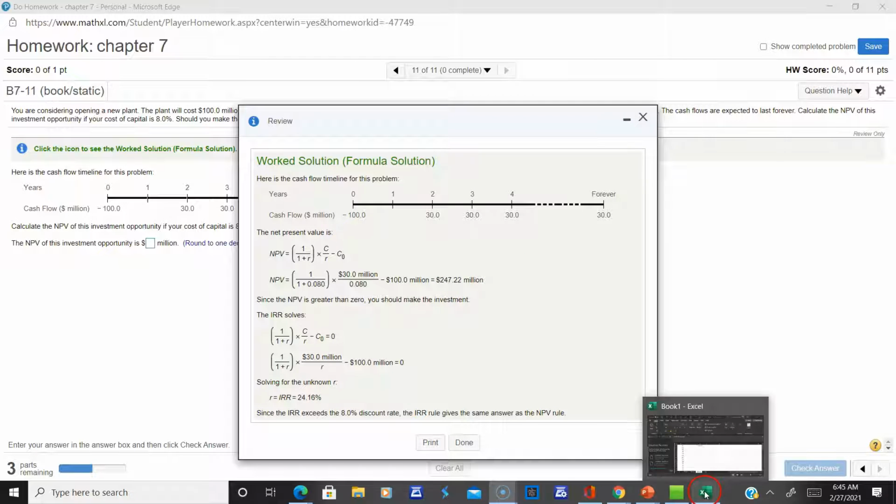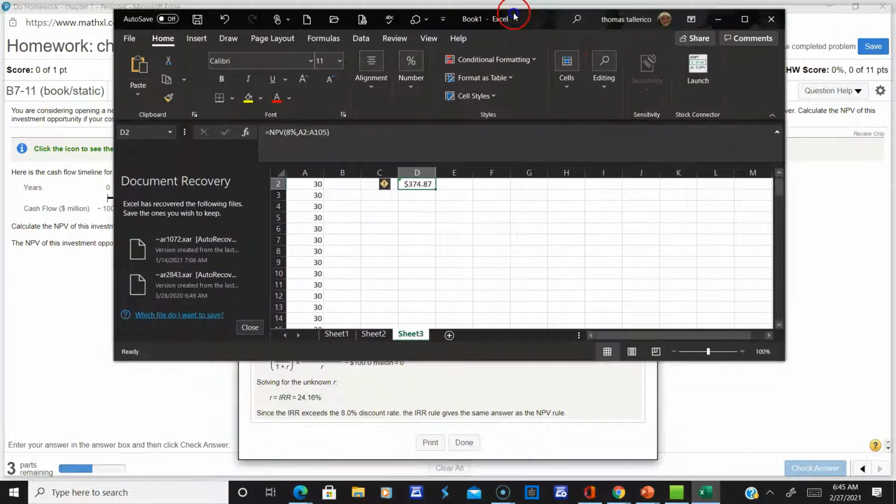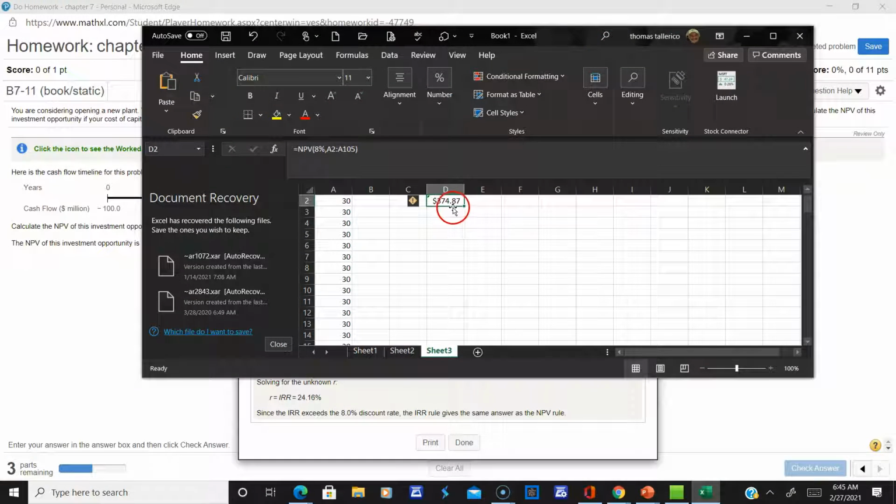But I again had to go in here, and you see this comes out a little bit higher because I didn't put enough 30s. But there's your answer, and you have to subtract off 100 million. So that'll give you the net present value. Remember, net present value is a little different in Microsoft Excel, and you got to subtract off the initial investment yourself. But that'll give you that answer, okay?